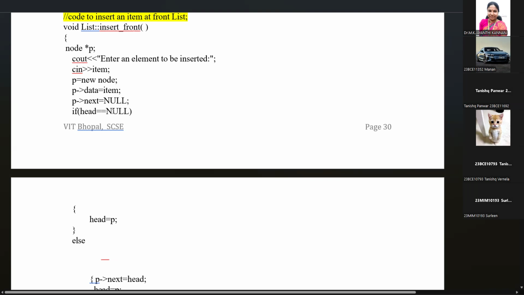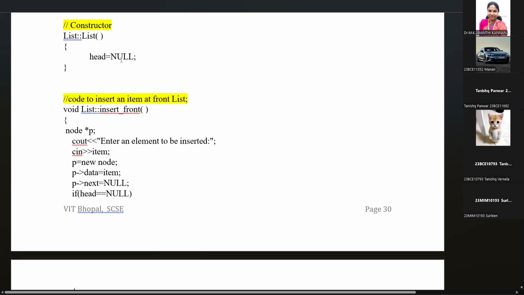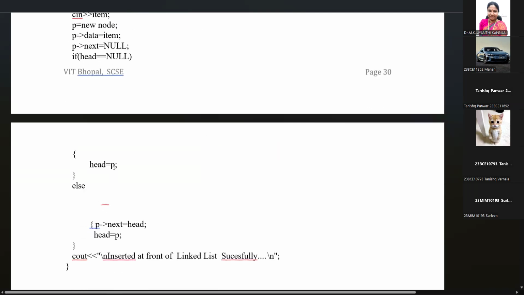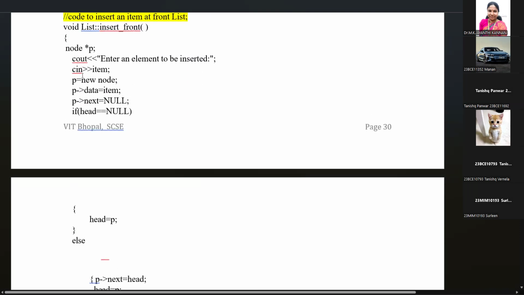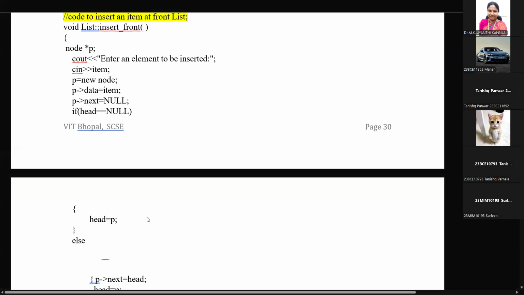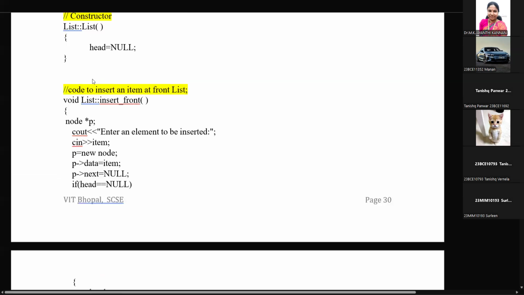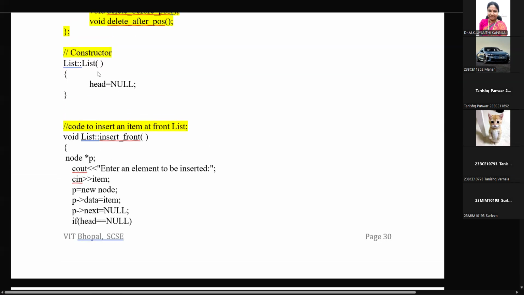If head equals null, already the head is assigned null because there are no nodes in the list. Then make the newly created node p the head. So initially nothing is there. First we are creating one node. That node is the first node. So we are making the first node the header node, because head is assigned as null when we initialize the list.